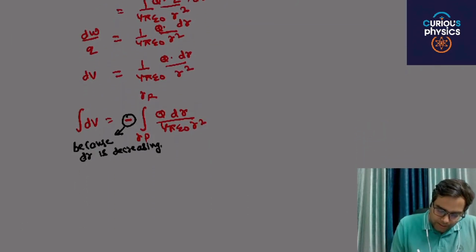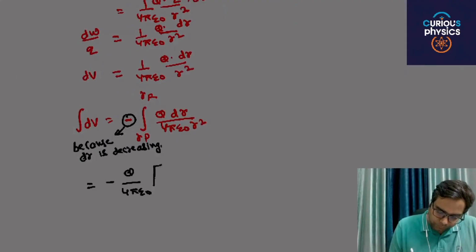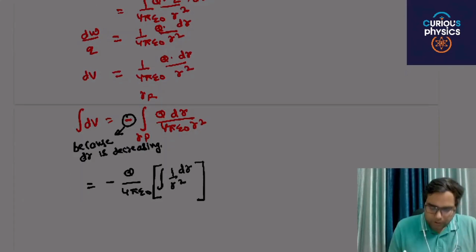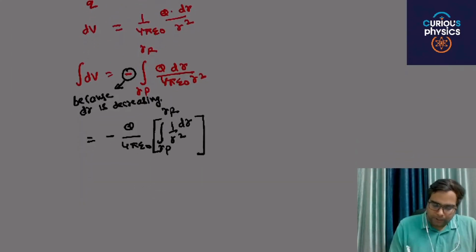So if you integrate this, then minus Q by 4 pi epsilon naught, a constant, and you integrate 1 by r square dr from R_P to R_R.